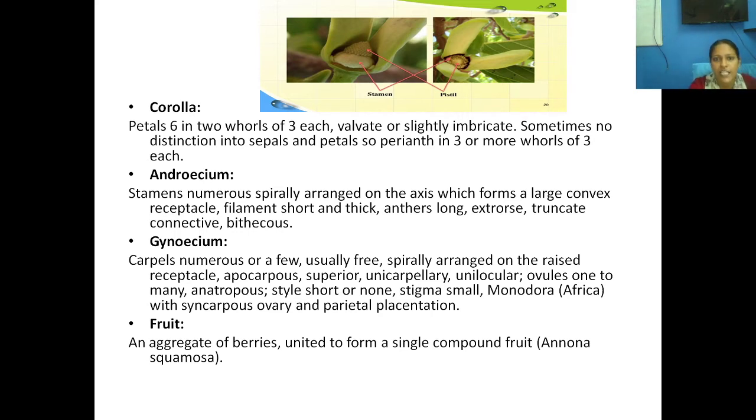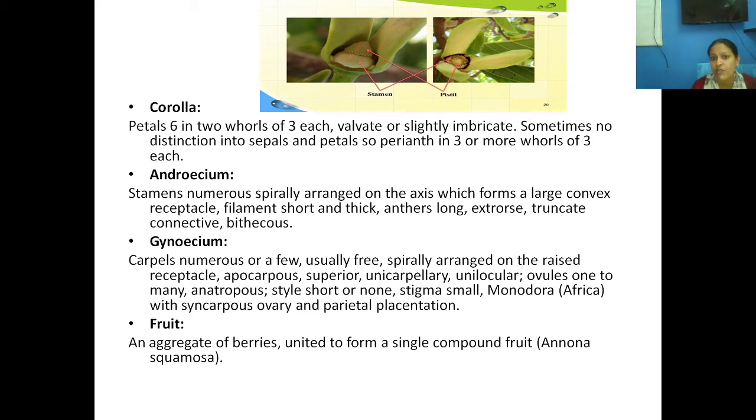Okay, what about gynoecium? See the top portion. See, above this cream portion you could see a light green color in a dome-shaped manner. So this is a carpel. They are very numerous, and they are all arranged in spiral fashion on a raised receptacle. And it is apocarpous, that means the ovary wall is not fused.